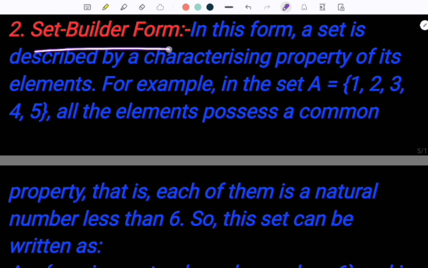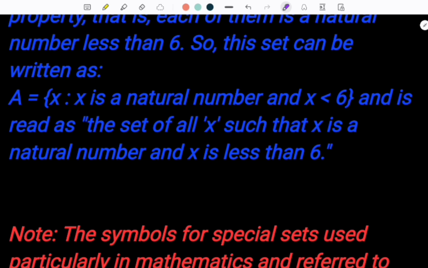Next is set builder form. In this form, a set is described by characterizing the property of the elements. For example, in the set A = {1, 2, 3, 4, 5}, all the elements possess a common property. And what is that? These are all natural numbers below 6. So it can be written as A = {x : x is a natural number and x < 6}. This colon is known as "such that", and it is read as: the set of all x such that x is a natural number and x is less than 6.